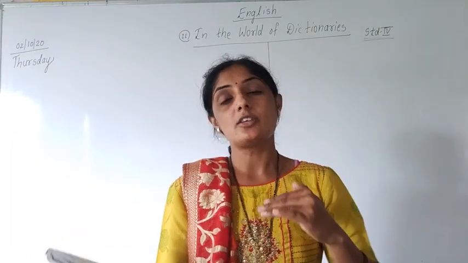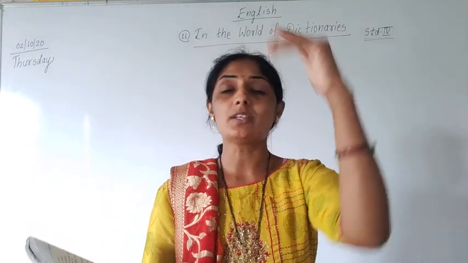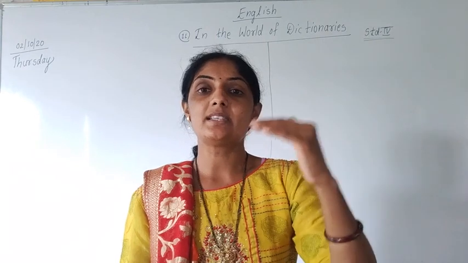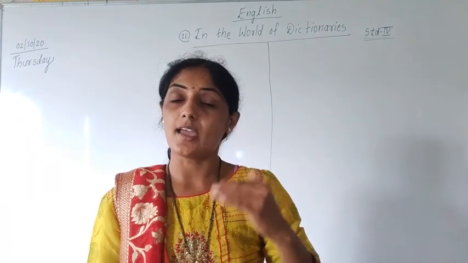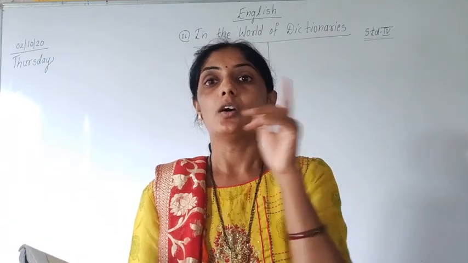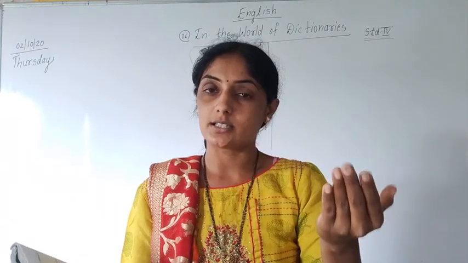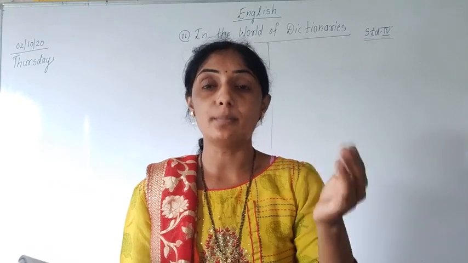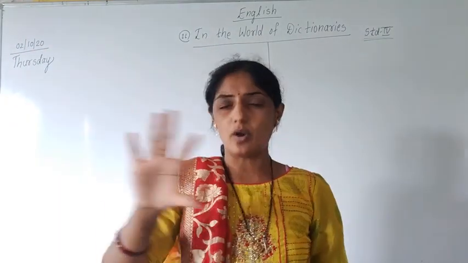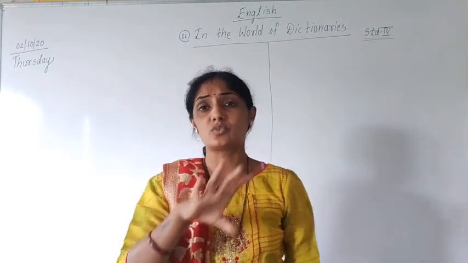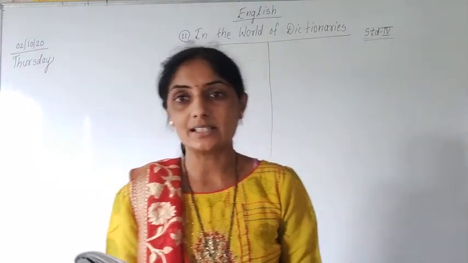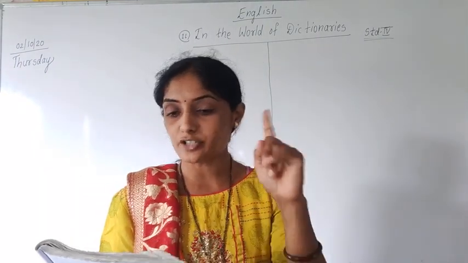Words are arranged in which order? Alphabetical order. What is alphabetical order? A. After A, which letter will come? B. After B, C. Then D, E, F, G, H, I, J, K, L, M, N, O, P, Q, R, S, T, U, V, W, X, Y, Z. Then words of all A letters, words of all B letters, words of all C letters, words of all D letters will come in alphabetical order. Understood? That is our first point.